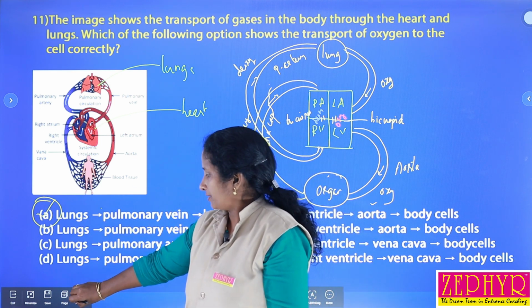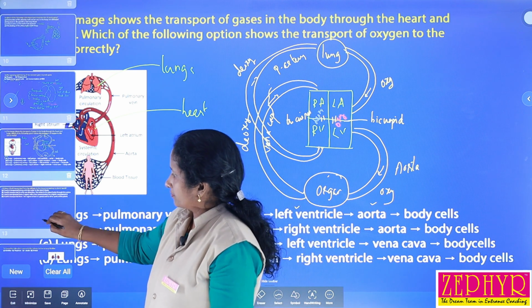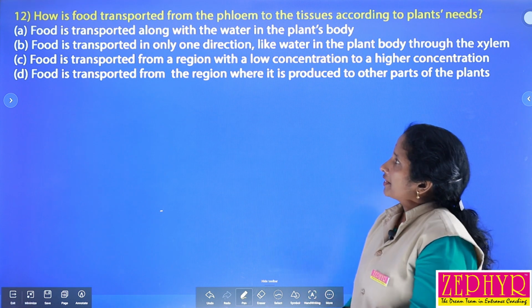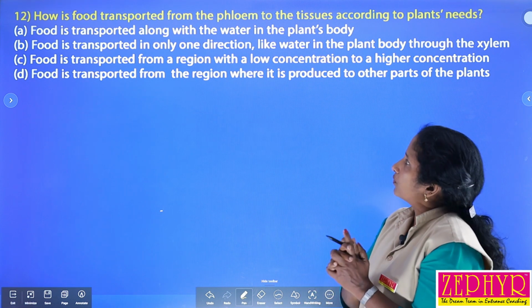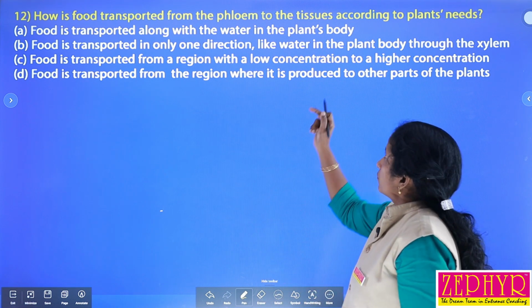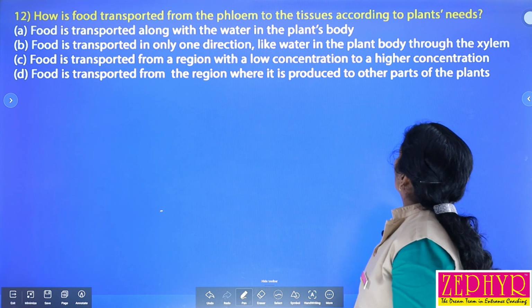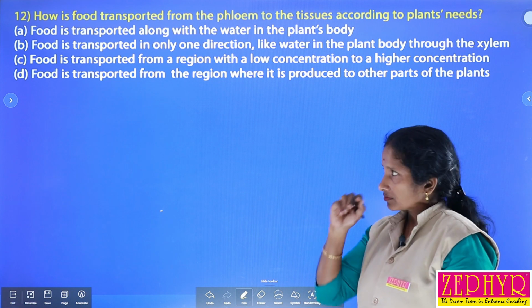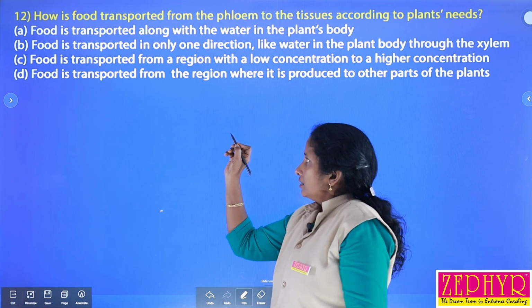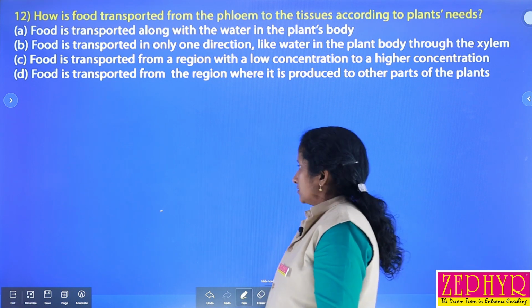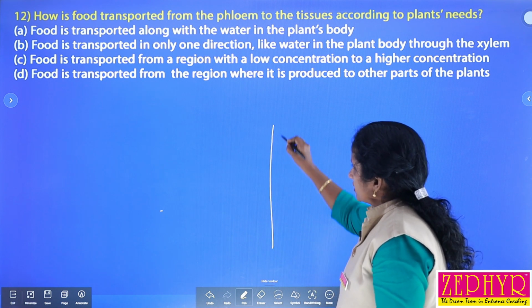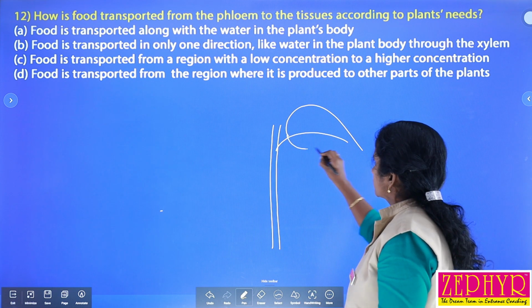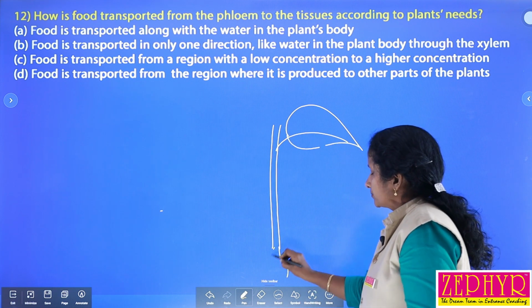And the next question, 12th. Read the question: how is food transported from the phloem to the tissues according to the plant's need? Identify the part of the plant which synthesizes food materials. The part that synthesizes food materials is called the leaves, isn't it?